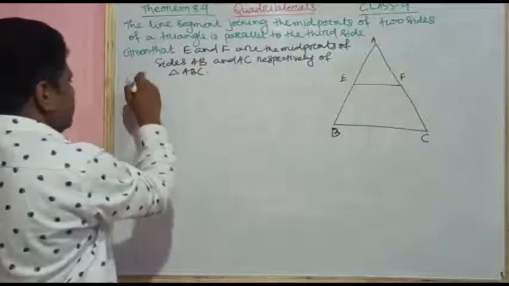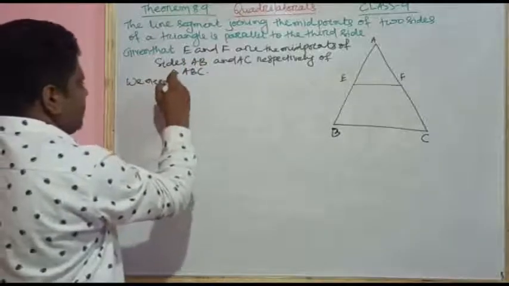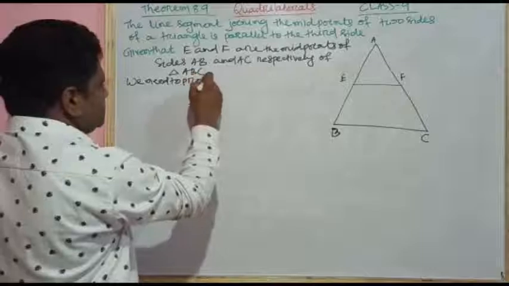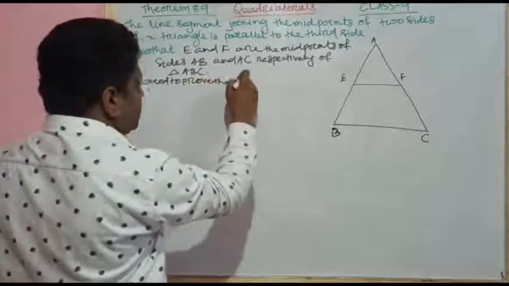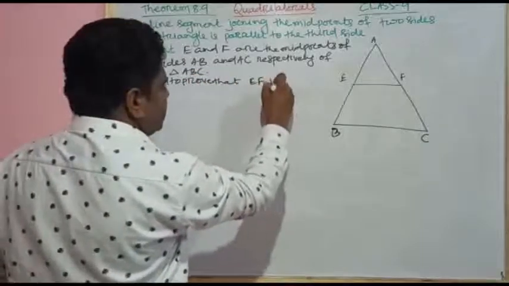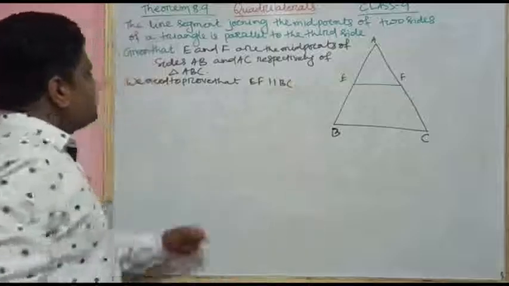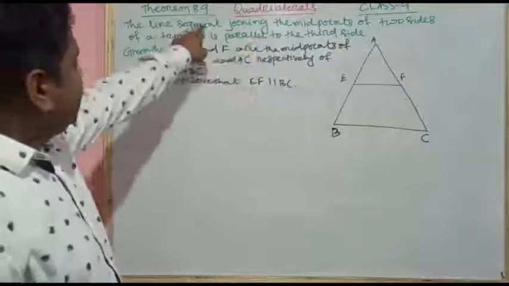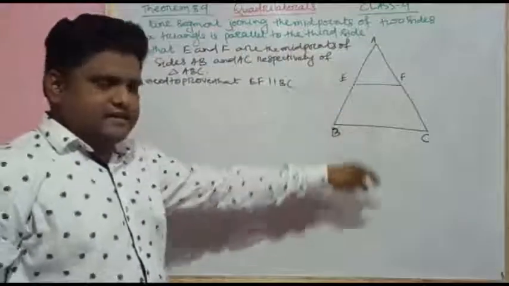We need to prove that EF is parallel to BC, because we need to prove that the line segment is parallel to the third side.